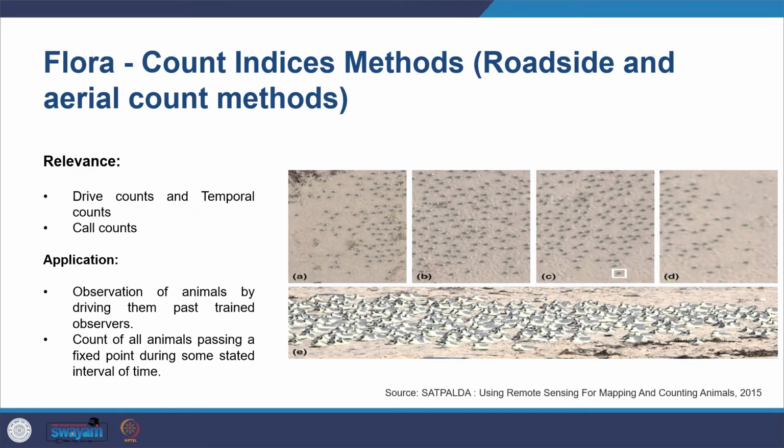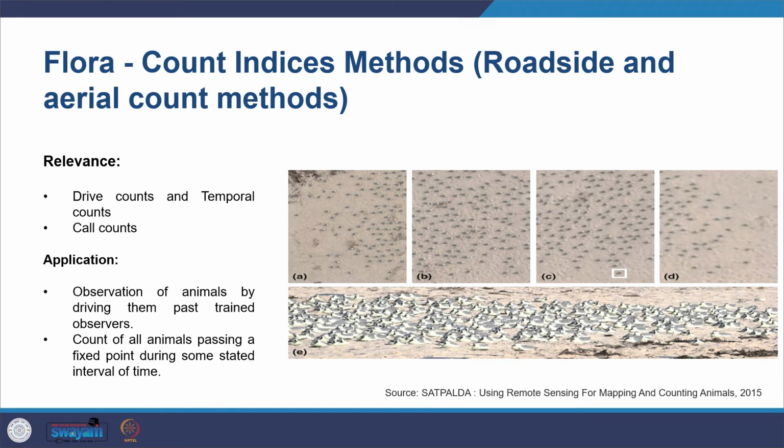Then you find another method, that is count indices method, roadside and aerial count methods. So you drive and count, and you also see the temporal count, and call counts also you undertake. So here you can see how it has been used for mapping and counting animals. Through this it provides an index for various species in the area, and because you have indexes, it allows comparison through seasons or between sites or habitats.